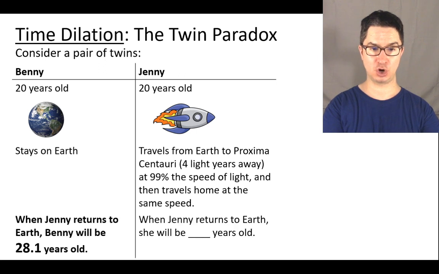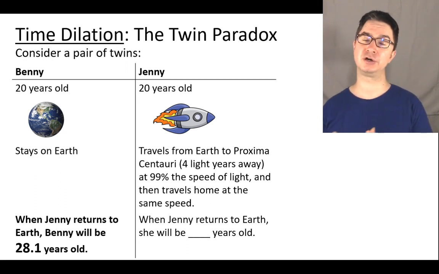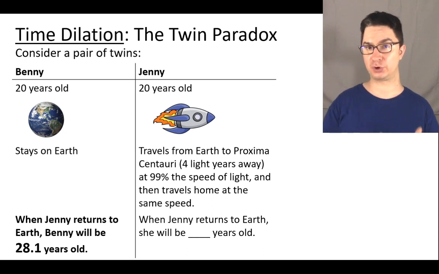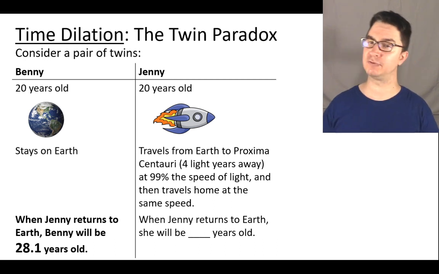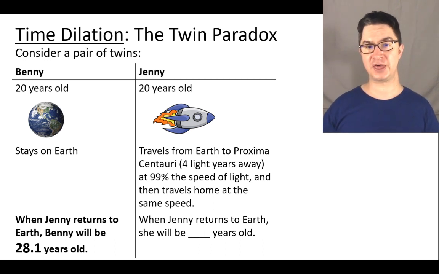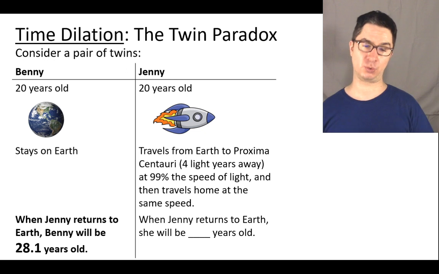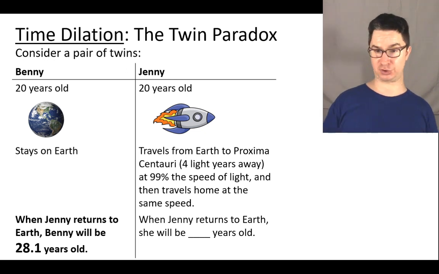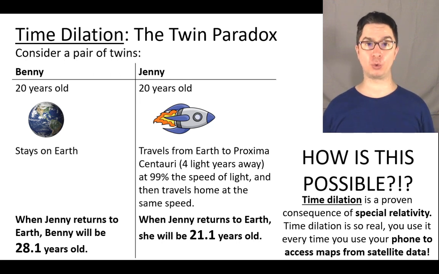So, for Benny, the calculation is pretty straightforward. She's moving at almost the speed of light. So if it would take 4 light years to get there, that means 4 years for light to get there and then 4 years back. But because she's not quite moving at the speed of light, she's only at 99% of the speed of light, for Benny it will seem that she came back 8.1 years later, or he'll be 28.1 years old. And the question is, when Jenny returns to Earth, how old will she be? It turns out that she's going to be 21.1 years old.